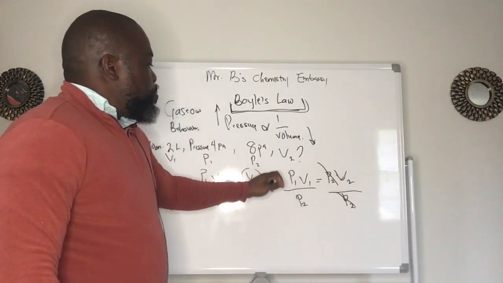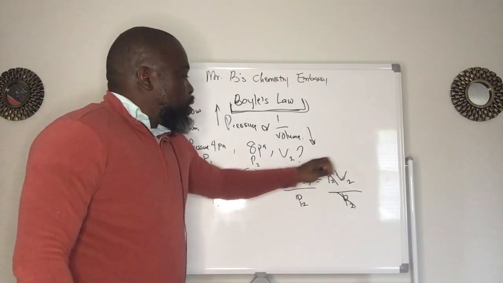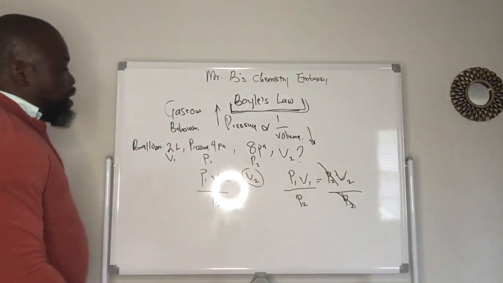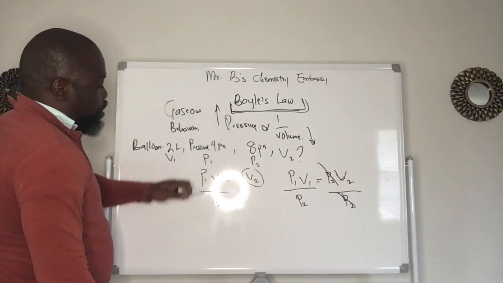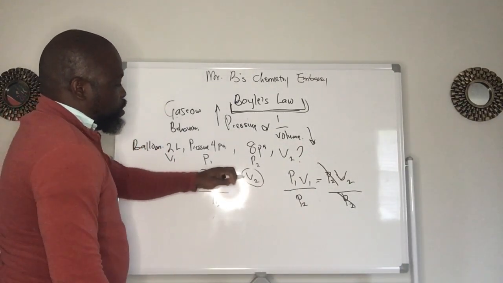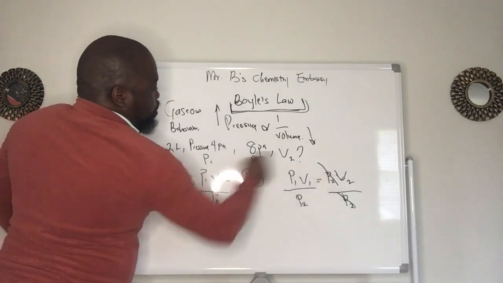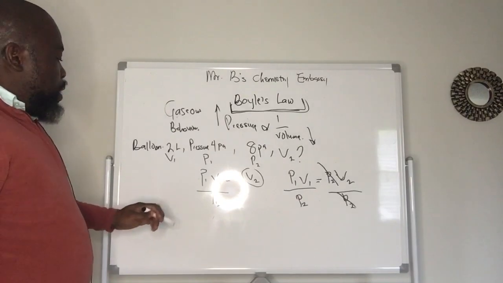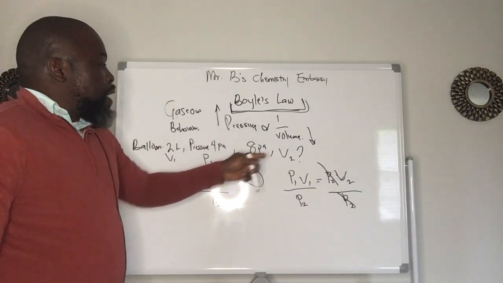So we have P1 V1 divided by P2 equals V2. You guys can see that it's still the same thing. P1 V1 divided by P2 equals V2. Now all we need to do is just plug in our numbers, then we'll get our V2.